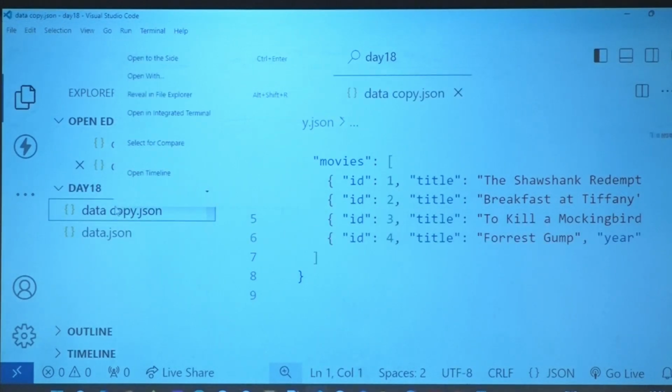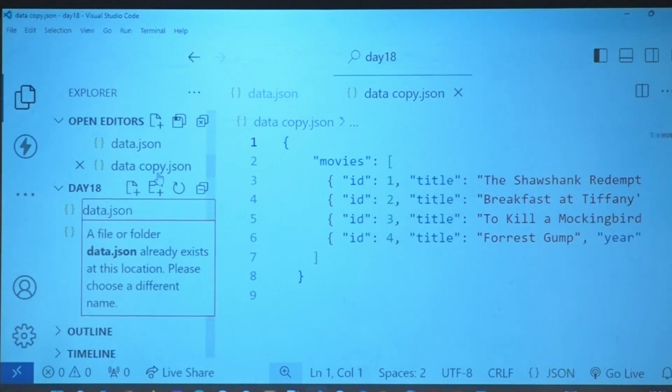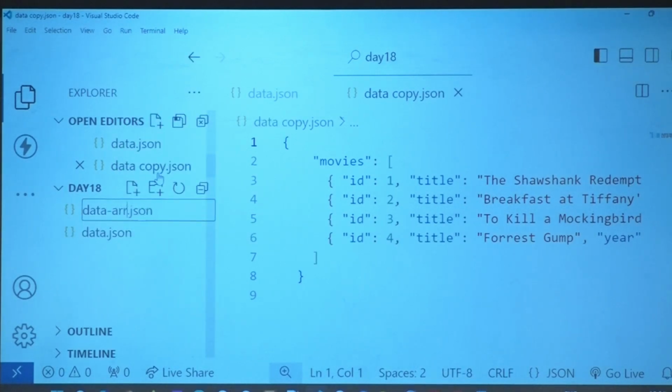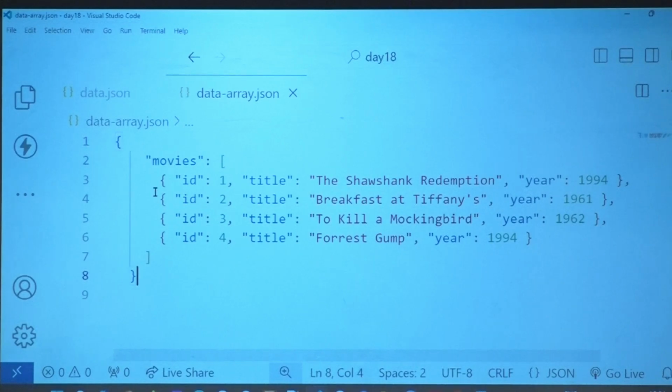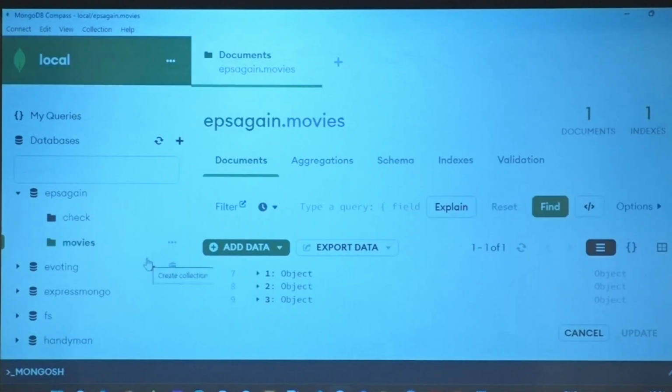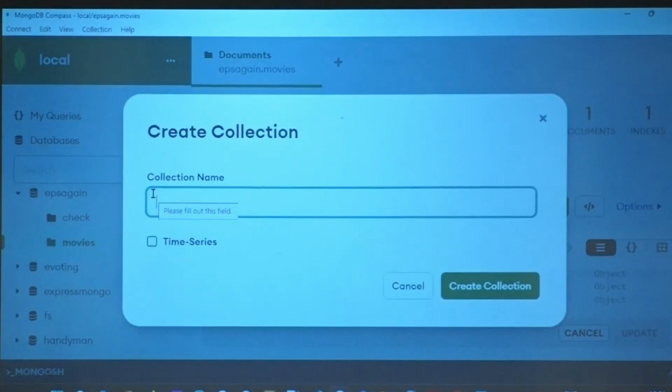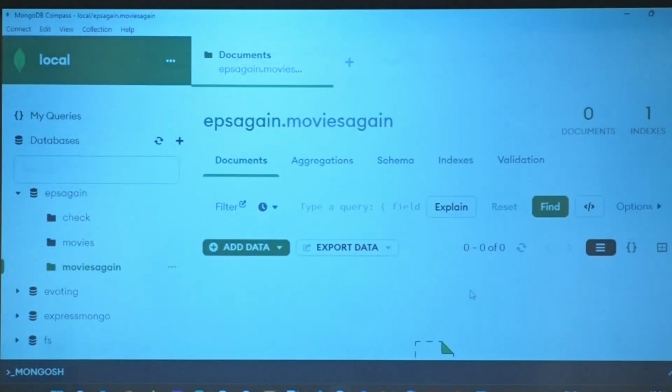We create one more collection. I'm just showing you real quick. Data and this is array, okay? Let's leave it like that. Done? So I just want these as my documents and not movies. Movies is the name of my collection. So I'm going to go here, click on plus again and say movies again, create collection, right?